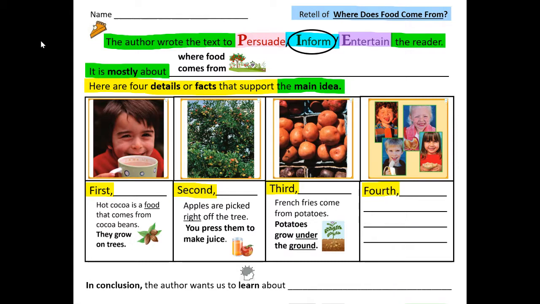Fourth, what is your favorite food and where does it come from? Fourth, my favorite food is, it comes from, well, your favorite food comes from somewhere. What is it?